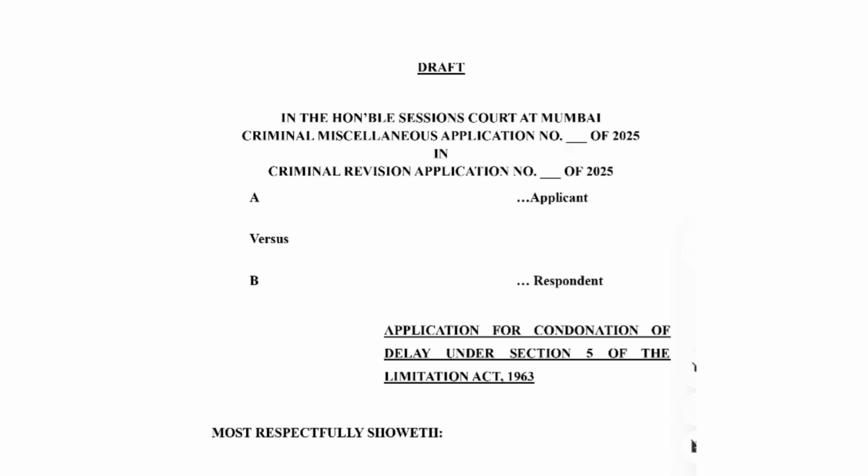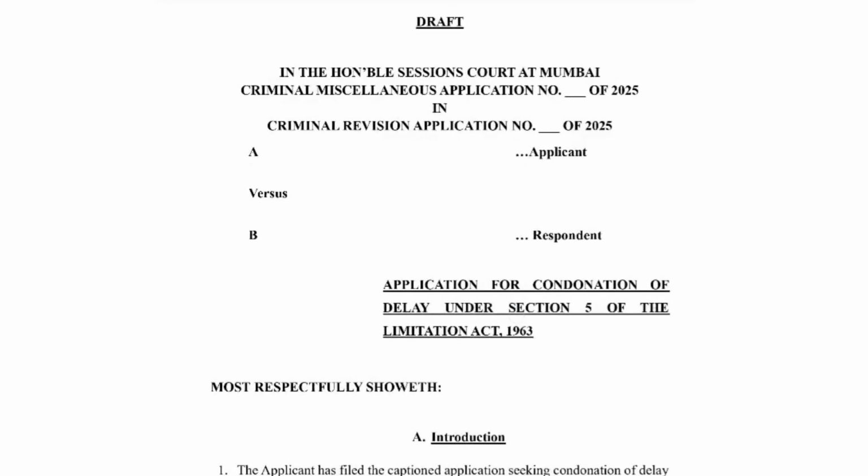The nomenclature of the application may vary depending on the jurisdiction, but mostly this is how the application is named. So A versus B, because you're filing an application, the person filing will be the applicant and the respondent will be the other side.